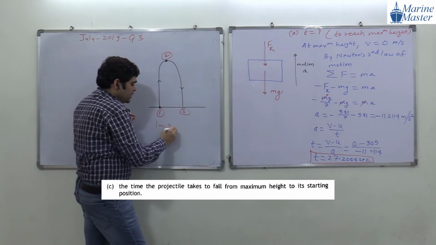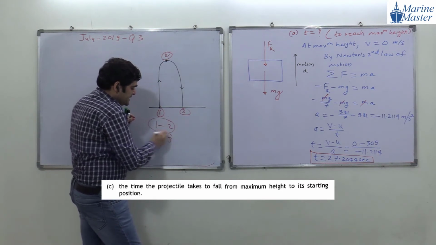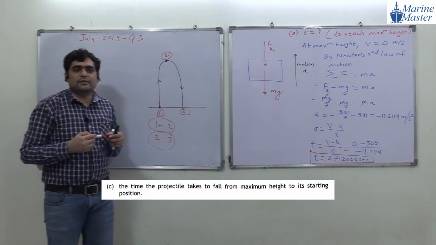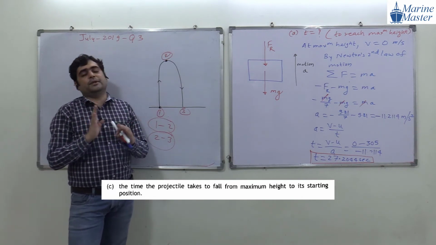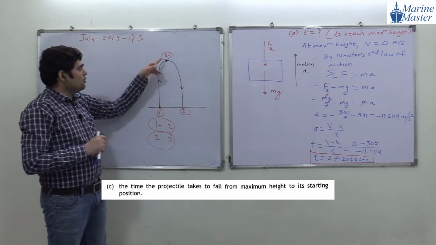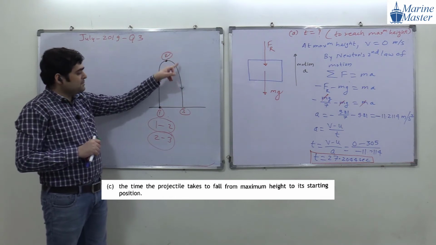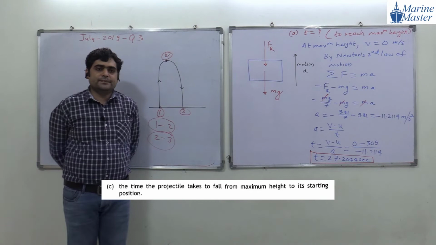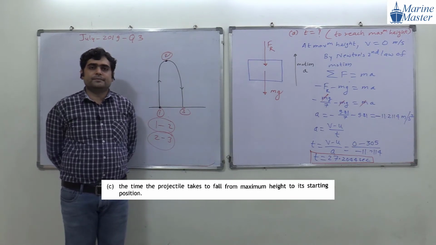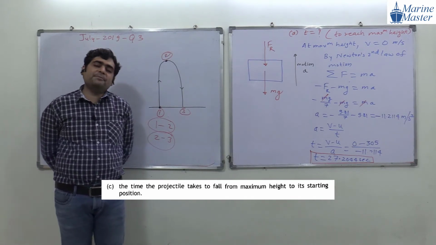So the time for 1 to 2 and 2 to 3, is it the same or different, guys? Meaning from the starting point to the maximum height, and from the maximum height back to the starting point, is it the same or different? Why different?